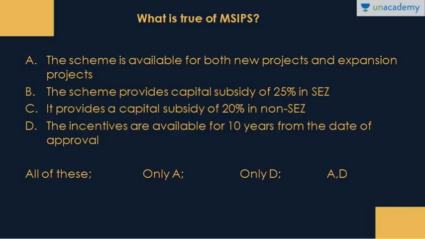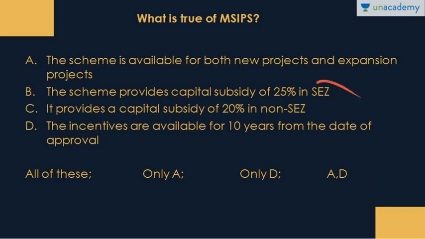Next, what is true of MSIPS, that is the Modified Special Incentive Scheme? A. The scheme is available for both new projects and expansion projects. B. The scheme provides capital subsidy of 25% in special economic zone. C. It provides a capital subsidy of 20% in non-special economic zone. D. The incentives are available for 10 years from the date of approval. So in this question, we have A and D as the correct answer.